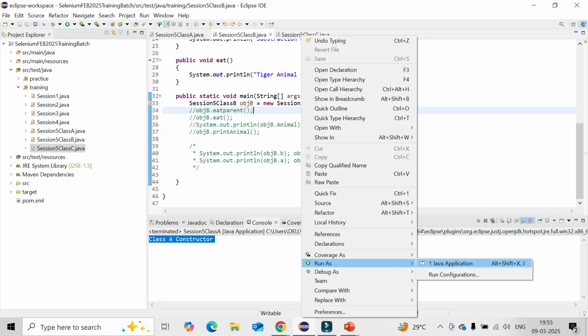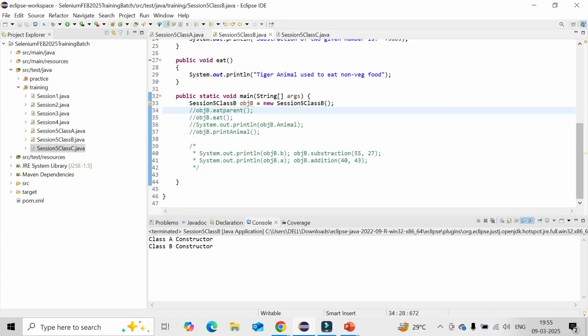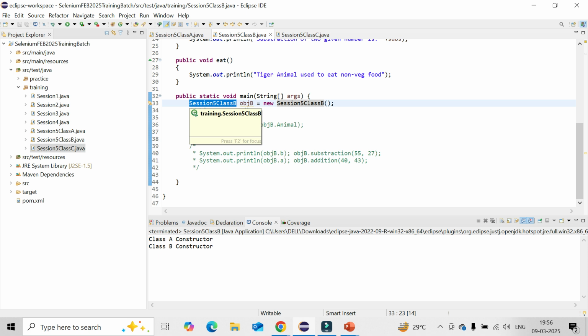Yes, and that is the reason both constructors are getting called. Constructor is different, it's not like a method. A method will not be called unless you call it. But a constructor is invoked automatically as and when you create the object. And here the object of class B is already extending class A, so class A and class B constructors both get called. Yes, during the creation only. That is the main difference between the constructor and the method. With a constructor, as and when you create the object, it is automatically invoked. No need to call it separately.